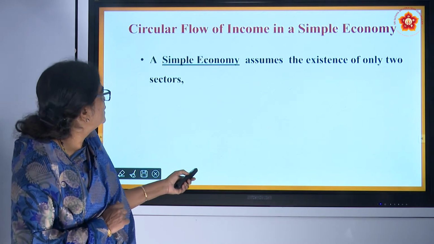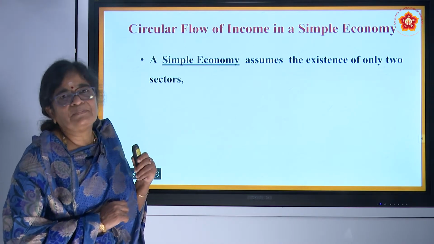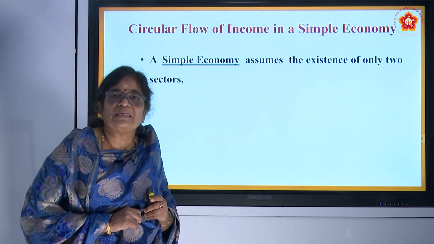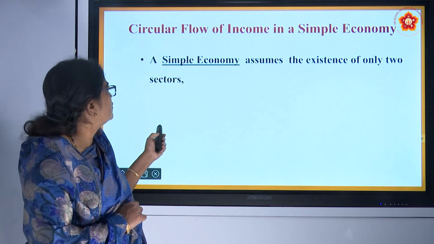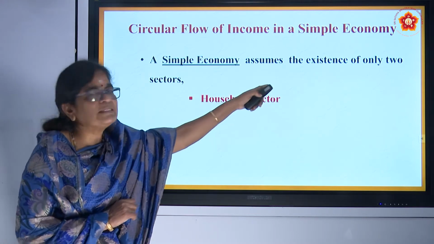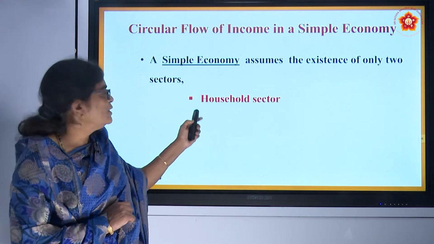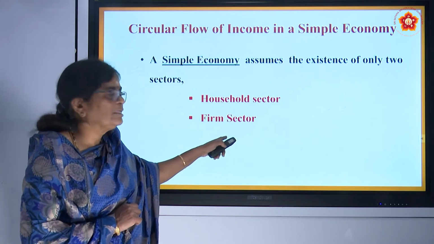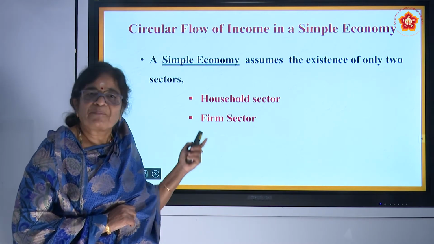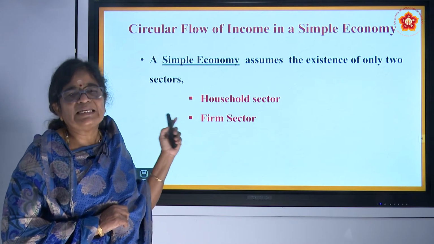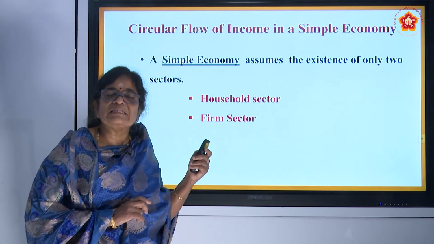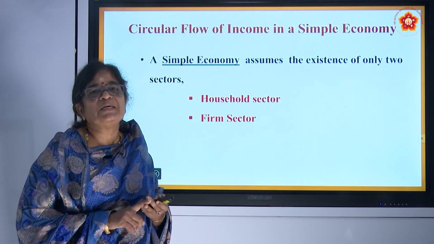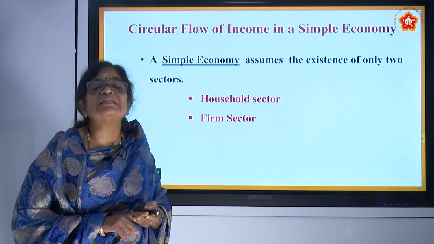Now we are going to study particularly the circular flow of income in a simple economy. What do you mean by simple economy? Here, simple economy means it assumes there are only two sectors. What are the two sectors? Household sector and the firm sector. One thing you have to understand: in a real economy, there will be household, firm sector, government sector, and external sector.